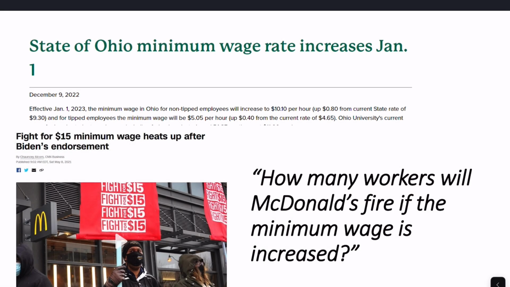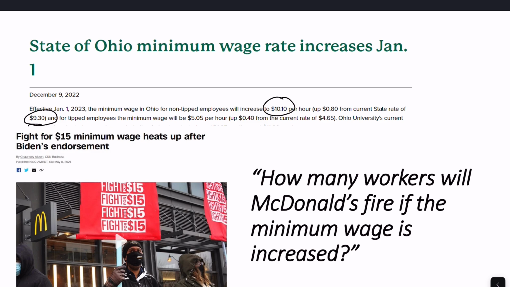Right. The minimum wage is clearly the minimum that an employer has to pay their workers. In the state of Ohio, in the year 2022, it used to be something like $9.30 for that minimum wage. And then effective January 1st, 2023, they raised that minimum wage to $10.10.